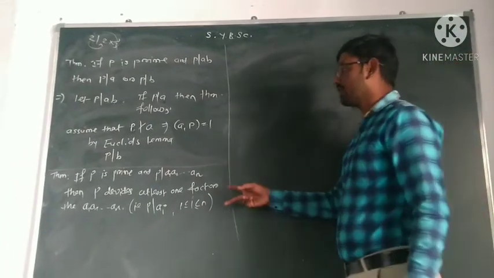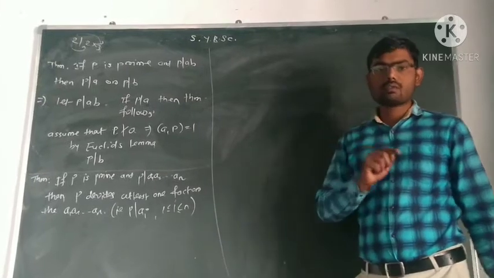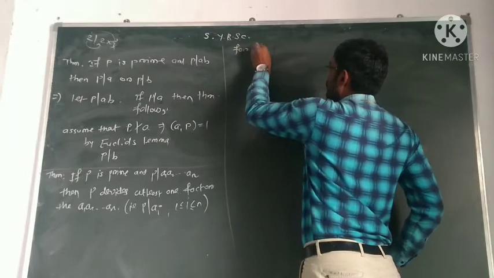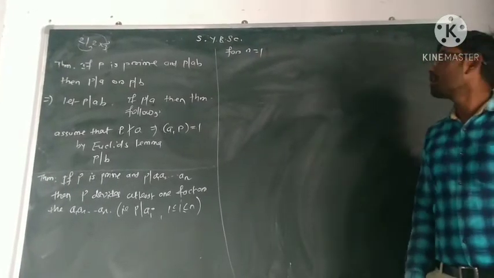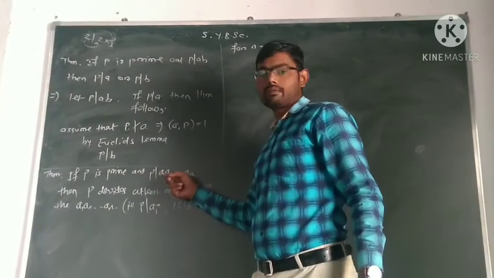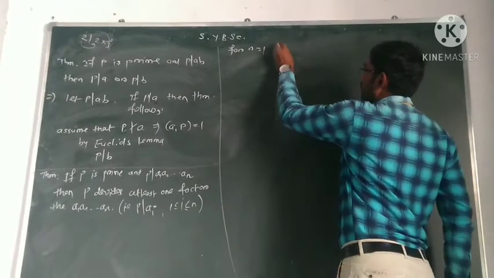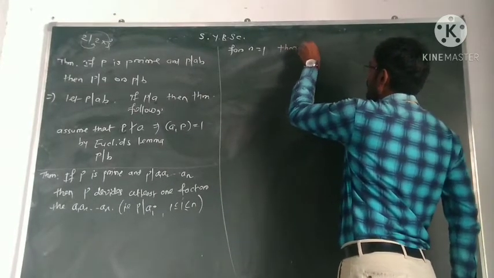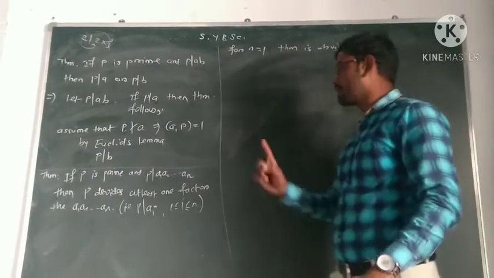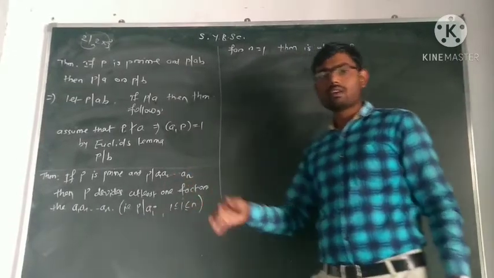We will prove this by using the induction method, or mathematical induction. First we will prove this theorem is true for n equal to 1. For n equal to 1, the theorem is obviously proved. Why? Because for n equal to 1, P divides A1. So only one factor, so P must divide that factor. There is nothing to prove, because if P divides A1, if 2 divides 2, one factor must be given.